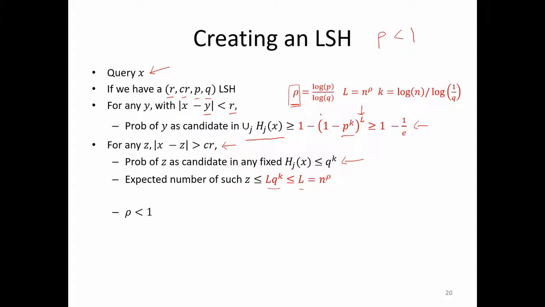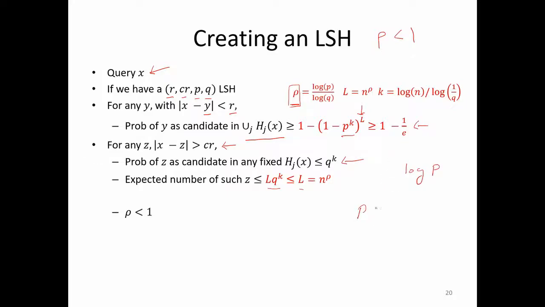Okay, so this is the ratio. So we can discuss why rho is less than 1. Rho is less than 1 because log of p is actually a negative number.